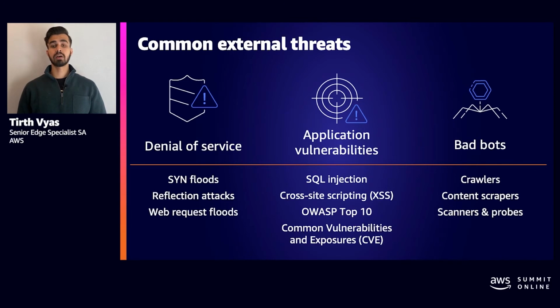So finally, bad bots are notorious for crawling to scrape content such as web assets and catalog. For example, price, it could be product images, or it could be something that's behind your paywall. So how do we protect against these external threats? Let's look at AWS perimeter protection services that can help us with that.